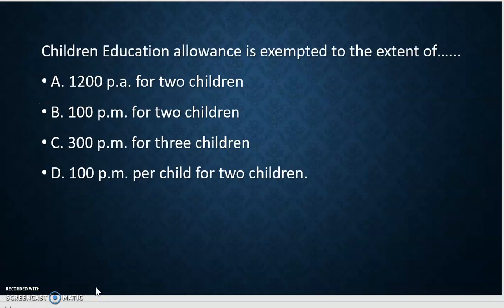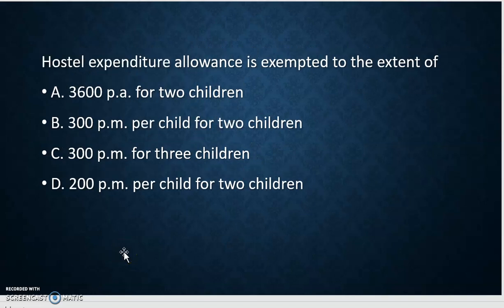Then, children education allowance is exempted to the extent of: A rupees 1200 per month for 2 children, B rupees 100 per month for 2 children, C rupees 300 per month for 3 children, and D rupees 100 per child for 2 children. So the correct answer is D, rupees 100 per month per child. A maximum of 2 children is allowed in the case of children education allowance, exempted to rupees 100 per month per child, and the correct answer is D.